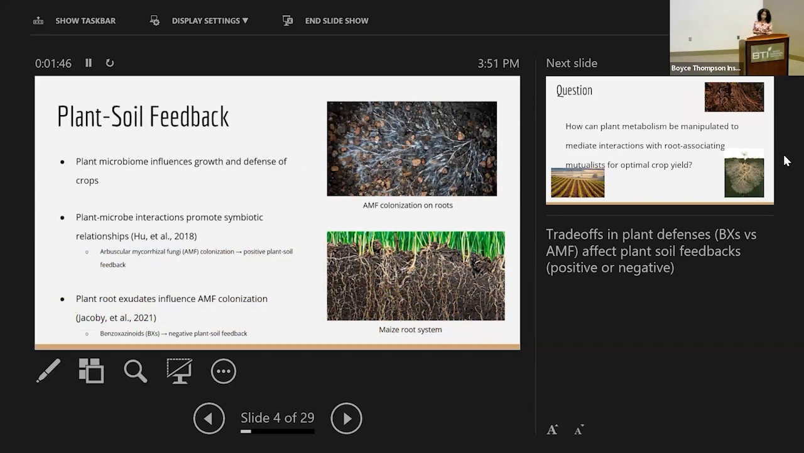One example of this is the symbiotic relationships formed with AMF, arbuscular mycorrhizal fungi, in which positive plant soil feedback is the outcome, and we have increased nutrients that the plant is able to uptake and then better growth. On the contrary, we also see that plant chemistry plays an impact, whereby benzoxazinoids, for example, which are exuded from the roots of maize, influence the colonization activity of the AMF that I'm going to be talking about.